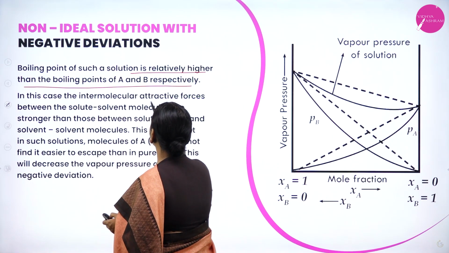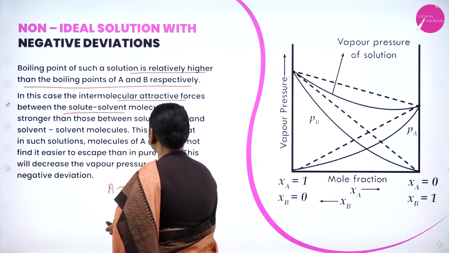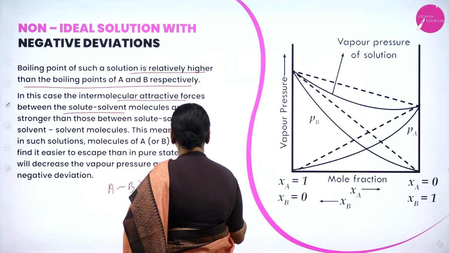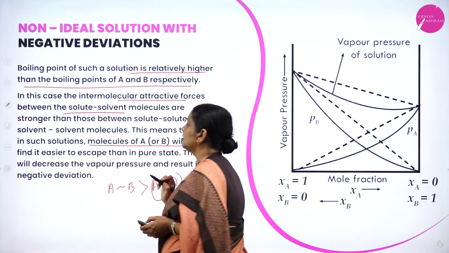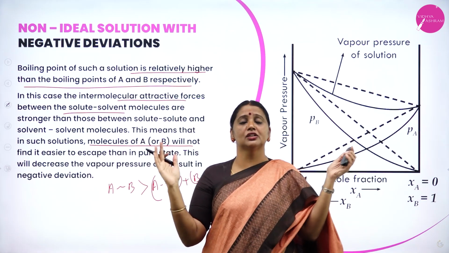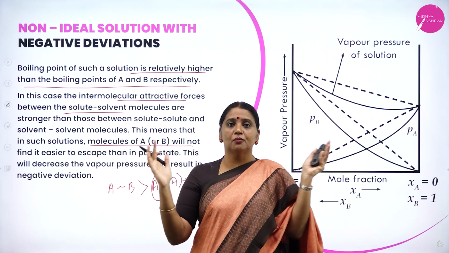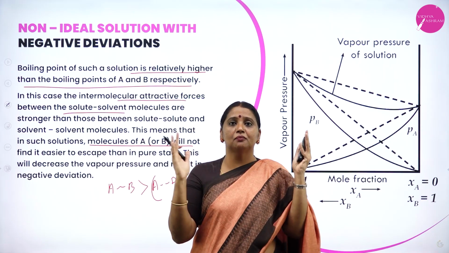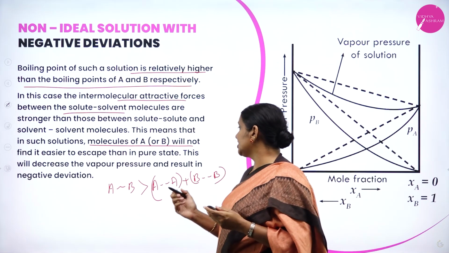In this case, the intermolecular attractive force between solute and solvent, that is A and B, is stronger than that between solvent and solvent and between solute and solute. In such a solution, because the intermolecular force of attraction between A and B is very strong, the molecules come closer and the volume decreases with liberation of energy.